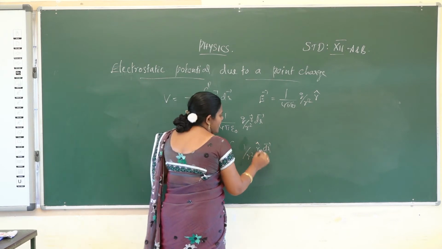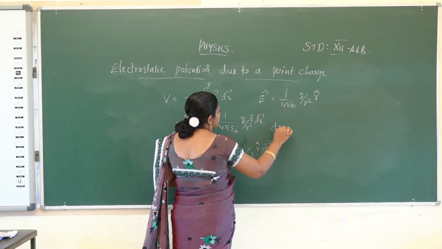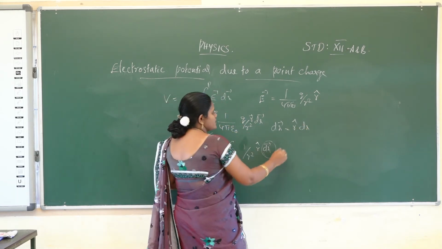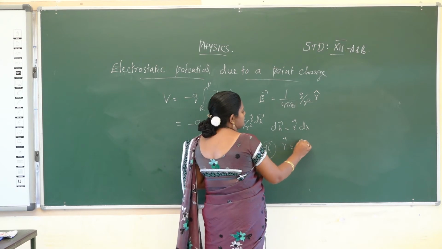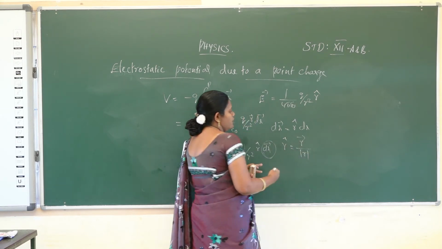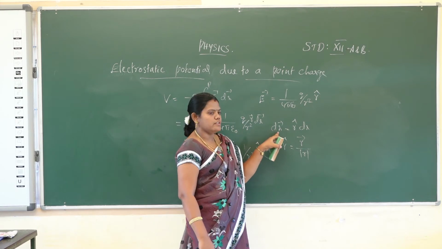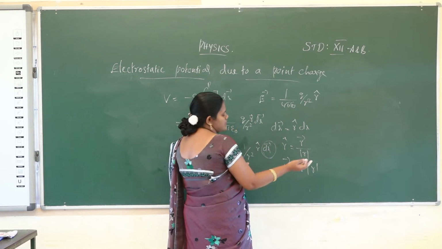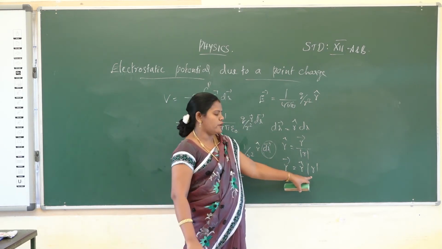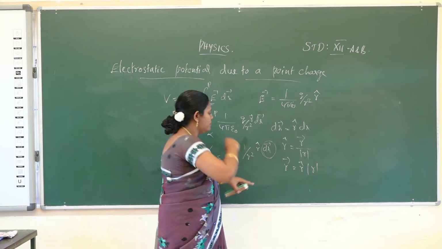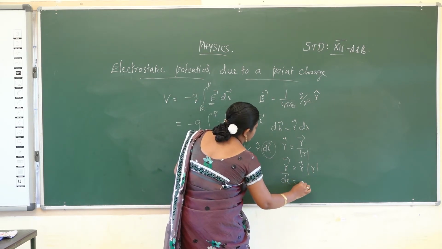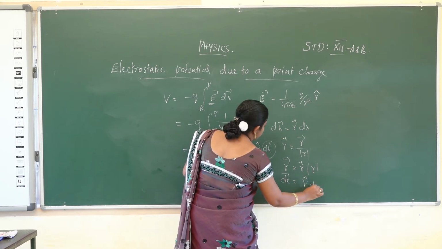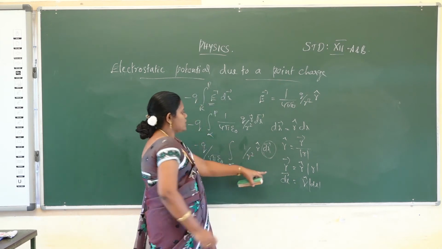In this part, dr vector is equal to r cap into dr. How is it possible? What is the unit vector? Unit vector r cap is equal to r vector by modulus of r. We want the r vector, so r vector is equal to r cap into modulus of r. Modulus of r is nothing but the magnitude of r. So dr vector is equal to the unit vector r cap into dr.